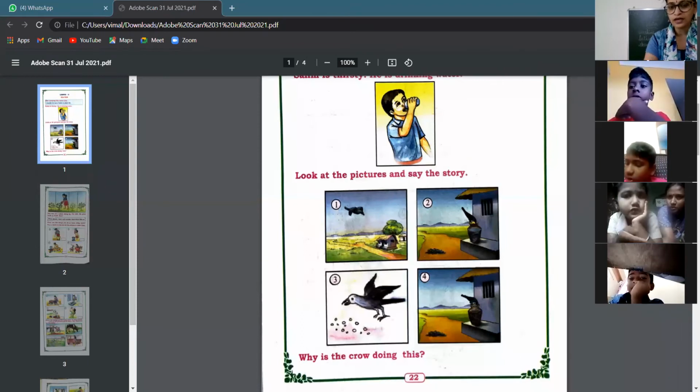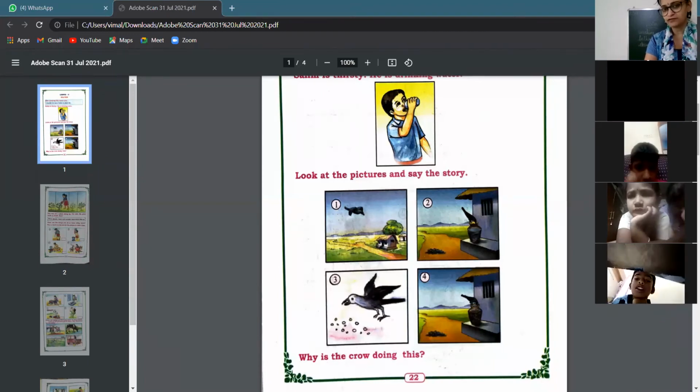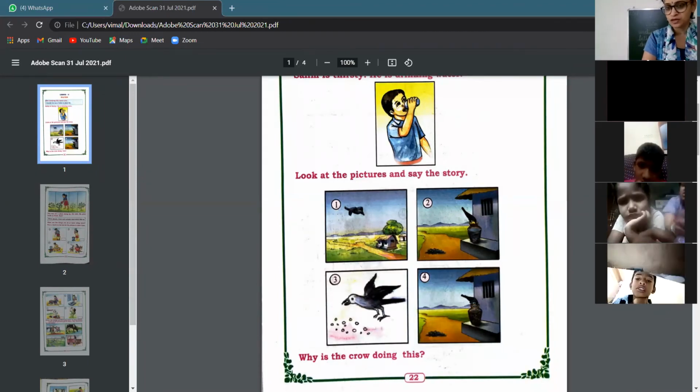Now you see a picture where a crow is flying, right? A crow is flying in the first picture. In the second picture, what is the crow doing? It has come near a pot. Probably the crow is thirsty, so it is coming in search of water.